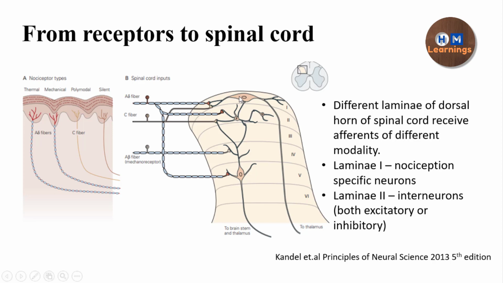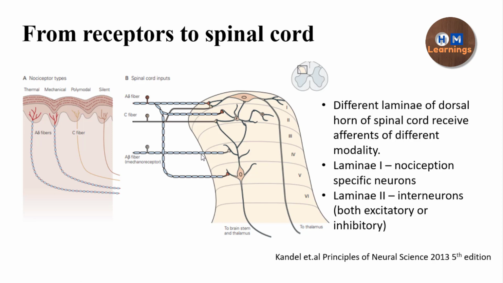Now the C fibers, you can see, terminate on lamina 1 and lamina 2. So lamina 1 and lamina 2 are the areas where the afferents coming from the pain receptors primarily terminate. Lamina 5 also gets inputs: the dendrites of this projection neuron also get impulses from the A beta fibers.